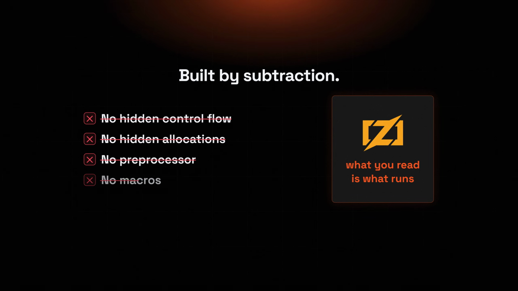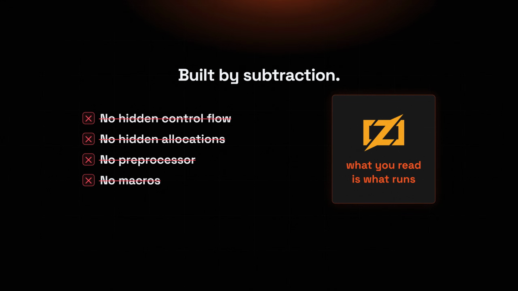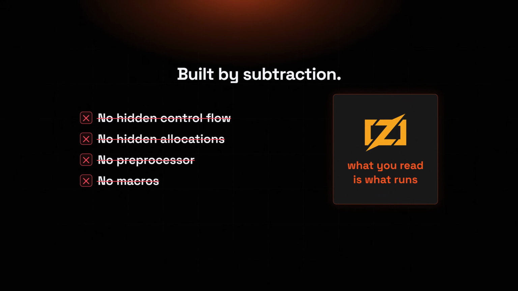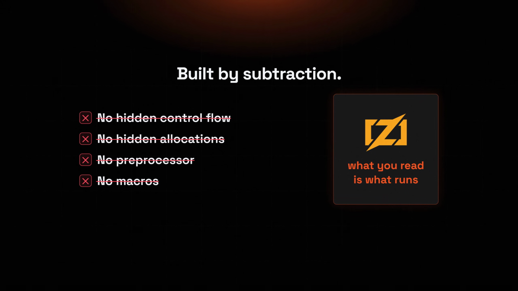The personality of the language is subtraction. No hidden control flow, no hidden memory allocations, no preprocessor, no macros. If a line of Zig looks cheap to run, it is cheap to run. No operator secretly calling a function behind your back. That is the opposite of modern C++.